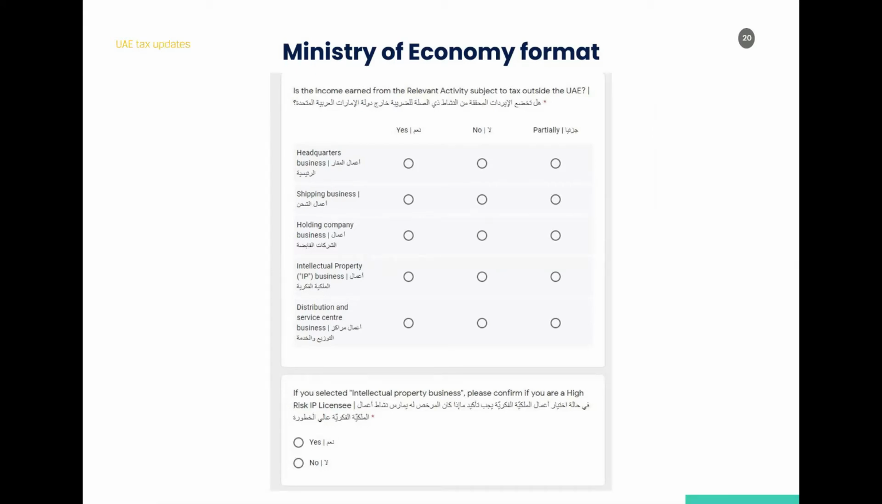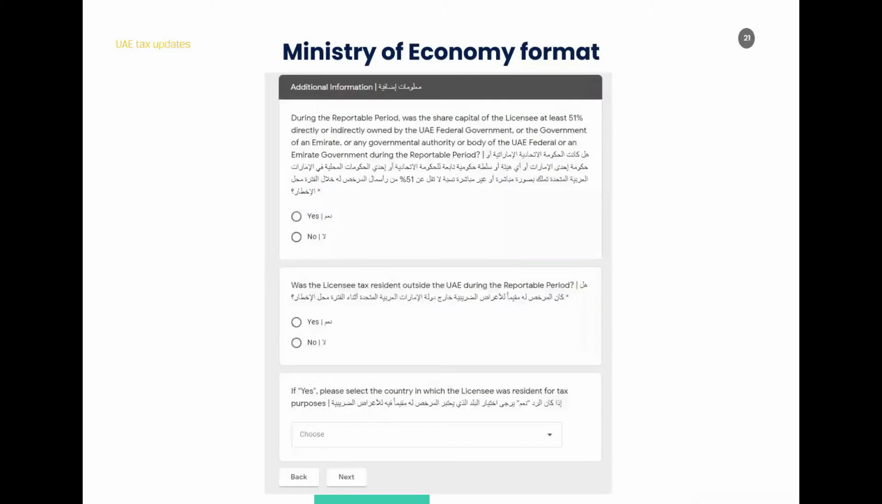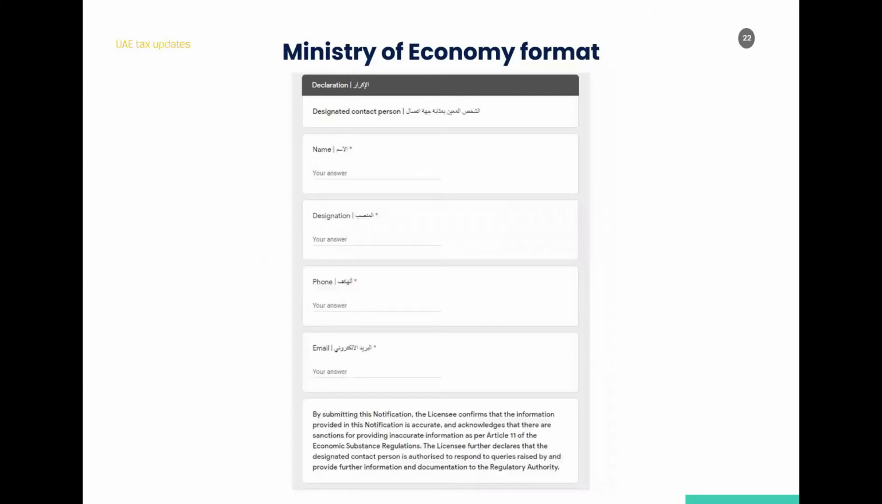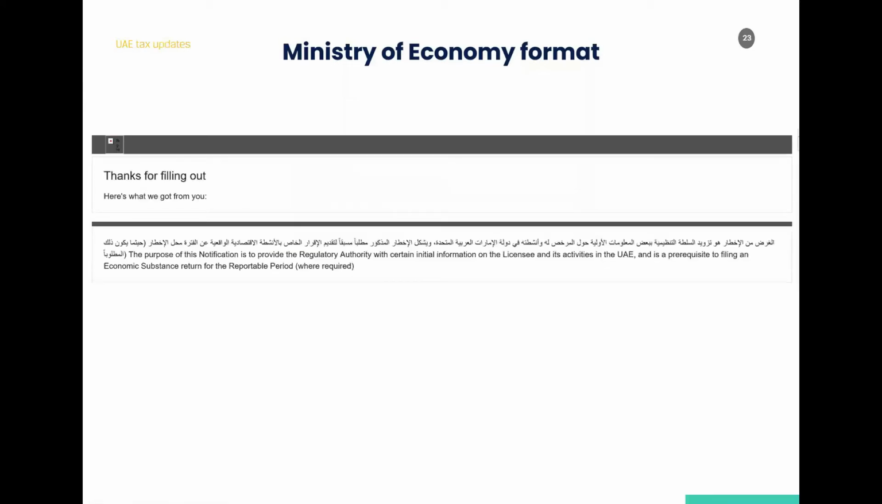So you have to say yes or no for the IP license holders. Then the additional information, 51% shares held by government entities. We discussed that part, so similar to that. Same question: was the licensee tax resident outside the UAE during the reportable period or not, and then do the submission. So that brings to the end of the form. Details of the manager or the owner should be mentioned here, and then you submit and done.